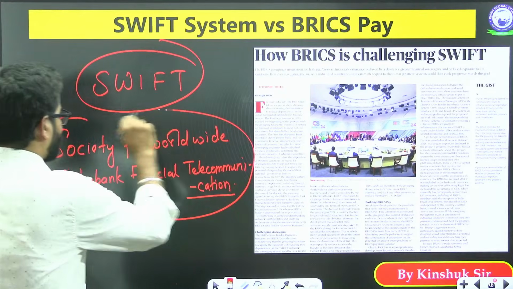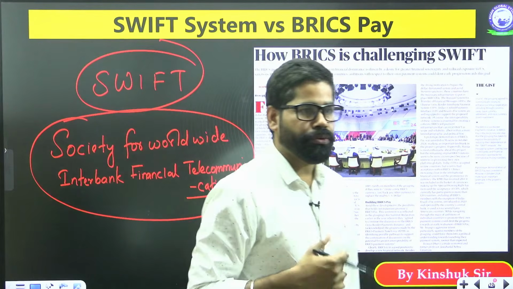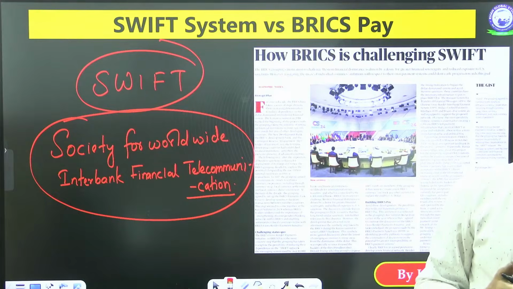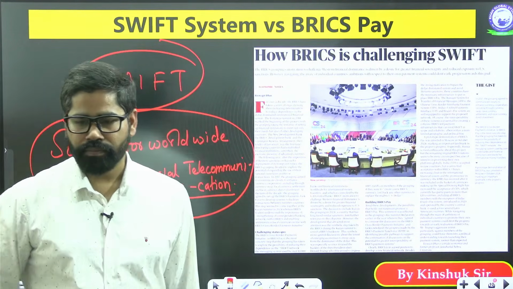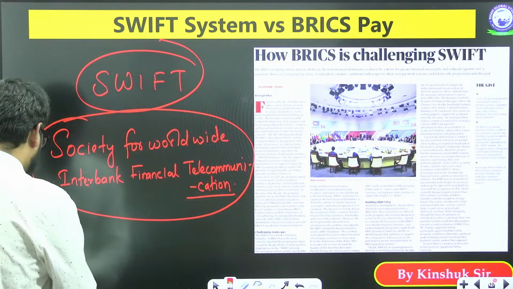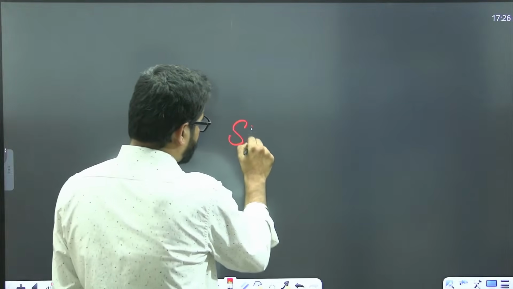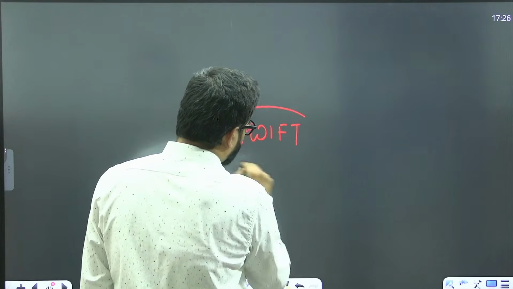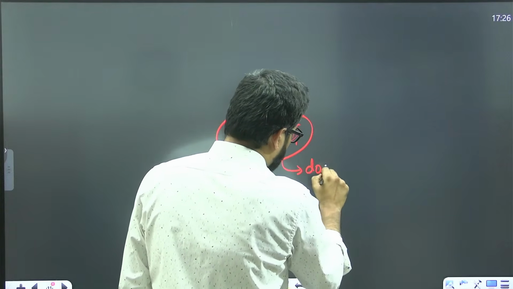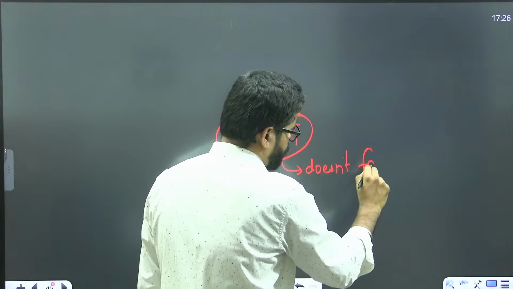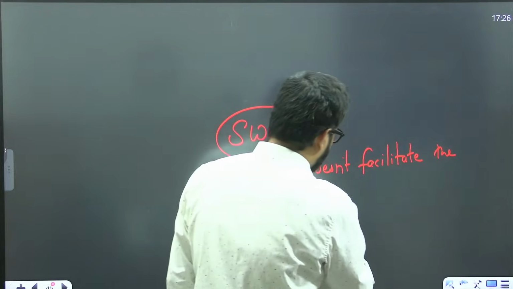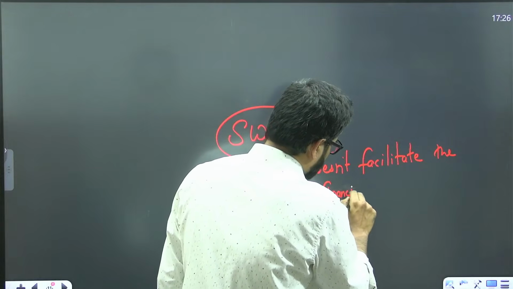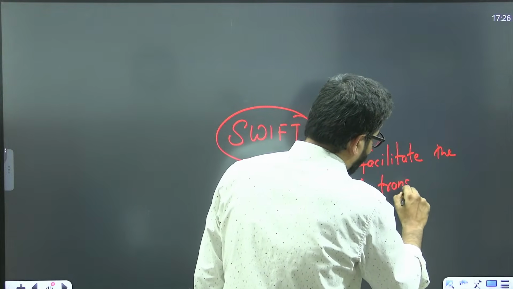Now, generally people understand that SWIFT is used for making payment. But it is not for payment. SWIFT does not facilitate the financial transaction as such.